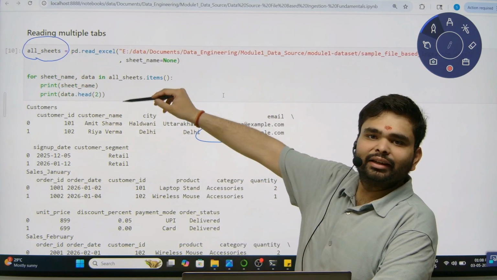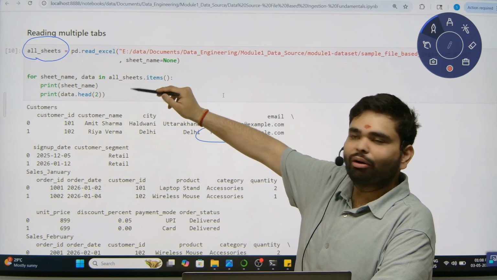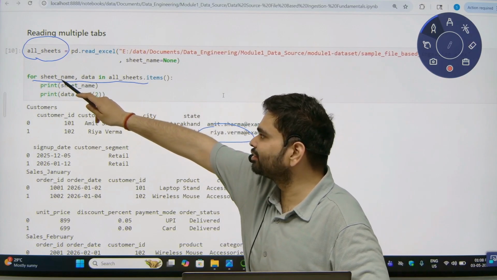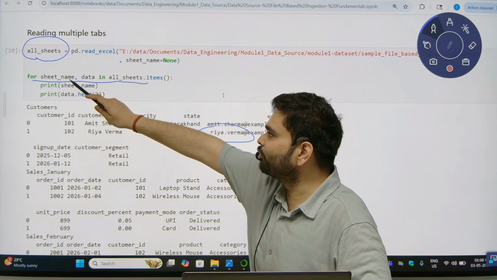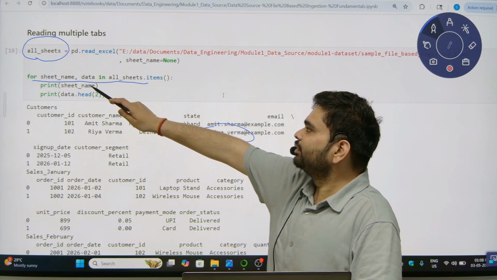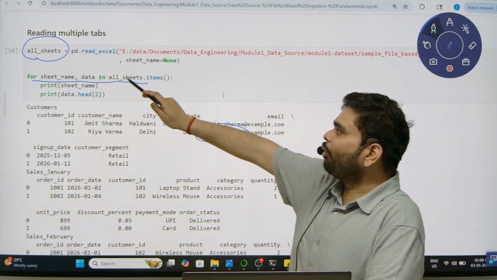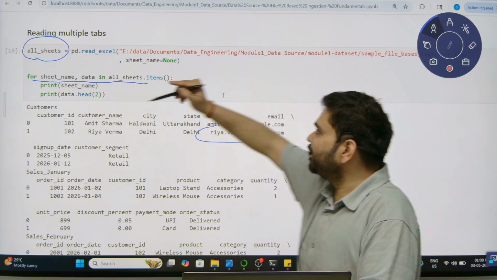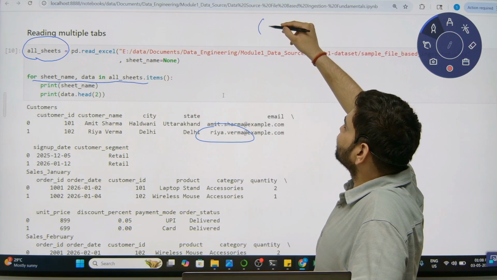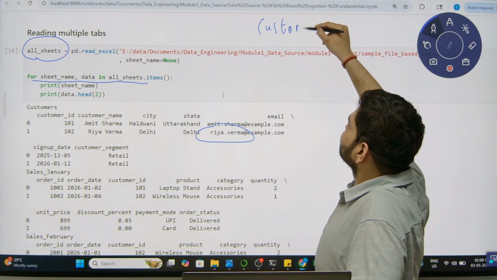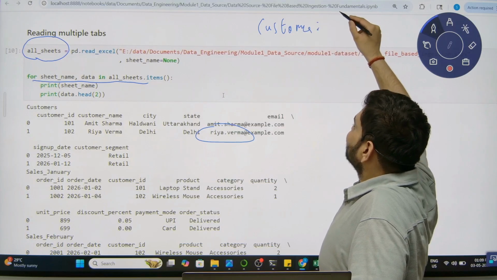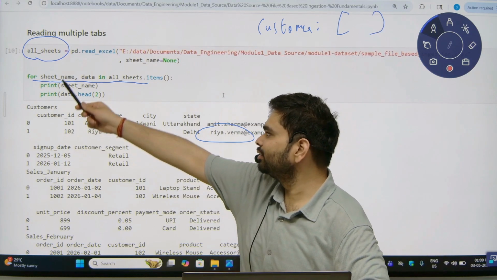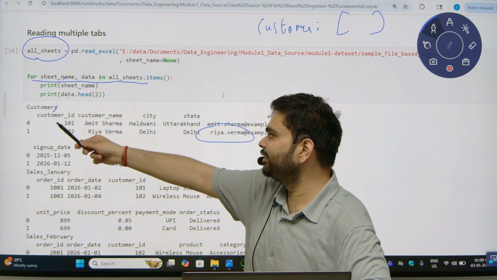Now to fetch each data frame, or each tab, from all_sheets, you can easily specify a for loop. Here in the for loop, first you will use sheet_name, comma, data in all_sheets.items(). So in sheet_name you have the name, for example, first is the customer. Inside the customer, we have the data, the complete data set. Here you can see customers, the sheet name, printed first, then second the data.head().